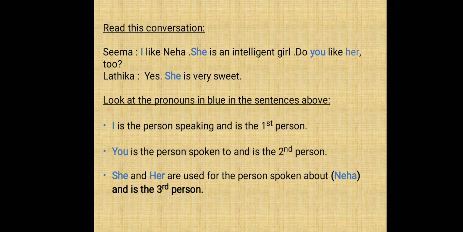She and her are used for the person spoken about, that is Neha. Seema and Latika are talking about Neha, and it is the third person. Hope you are clear with personal pronouns. So here in this example, they have used subject pronouns like I, she, you and the object pronoun